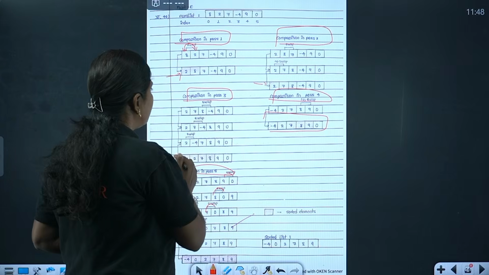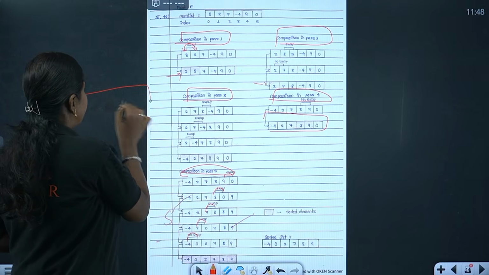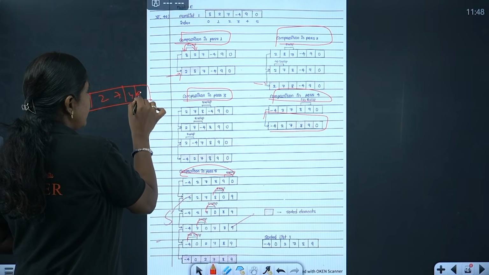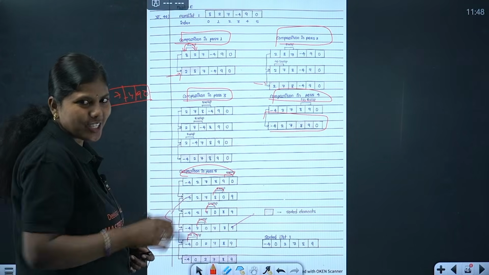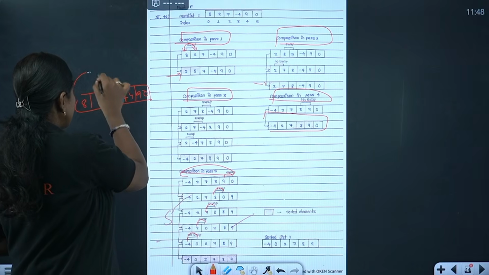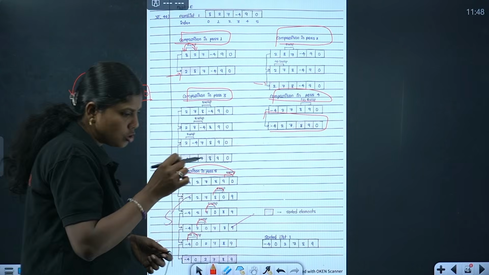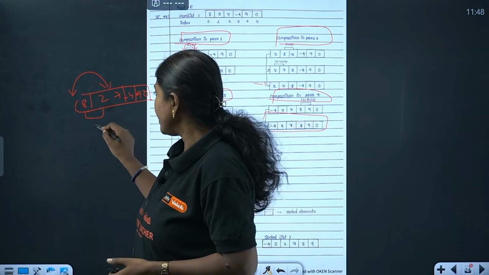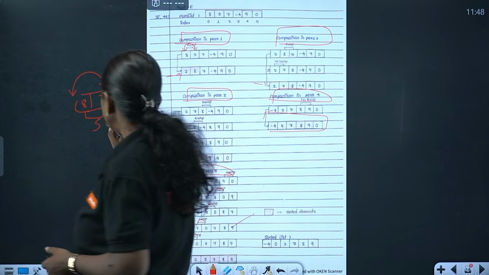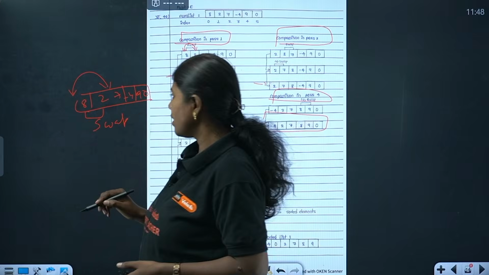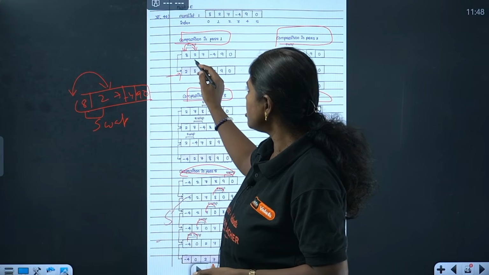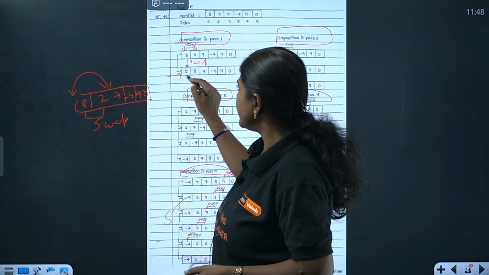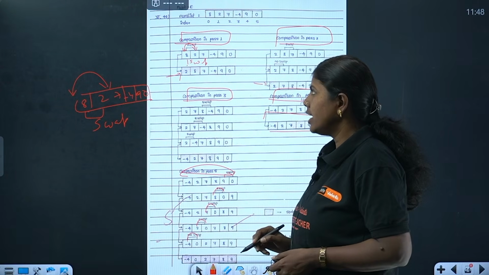What she could have done in a better way, I felt, is to write it like this: 8, 2, 7, 4 and minus 9, okay, minus 490. This way she could have shown the comparison. These two we are comparing, and in the next slide, swapping. Okay, this also can be written. So this is the comparison and we are doing swapping here. So only it is coming as 2, 8, 7, minus 490.